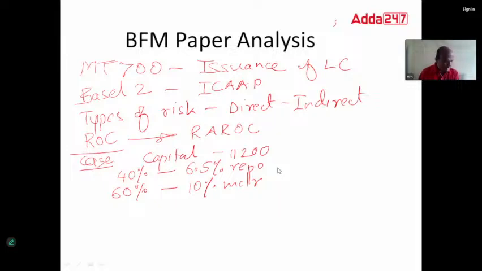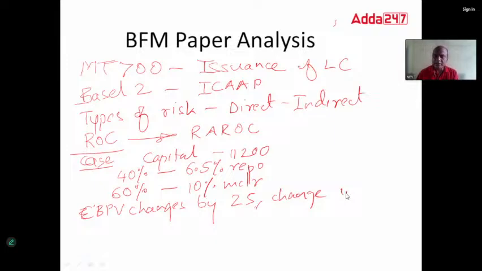Now you have to calculate the change on a 25 BPS drop. Suppose the BPV changes by 25. Then you have to find the change in capital. That was one question. It's very easy, everyone kindly note. How to do this?